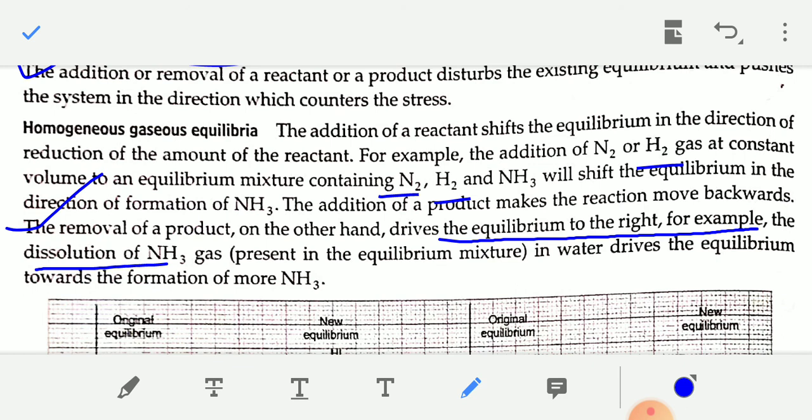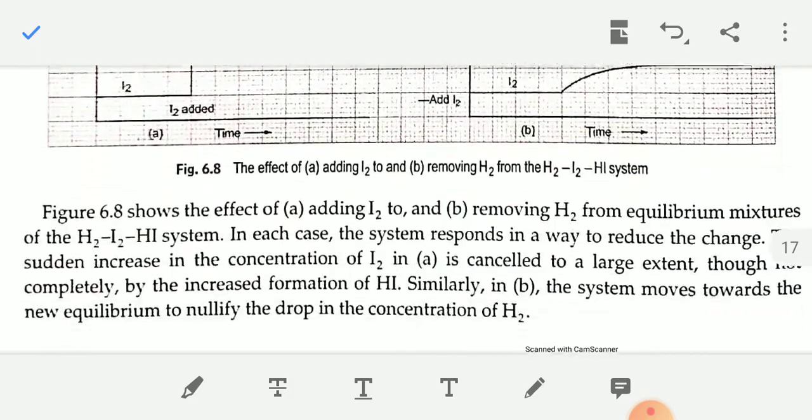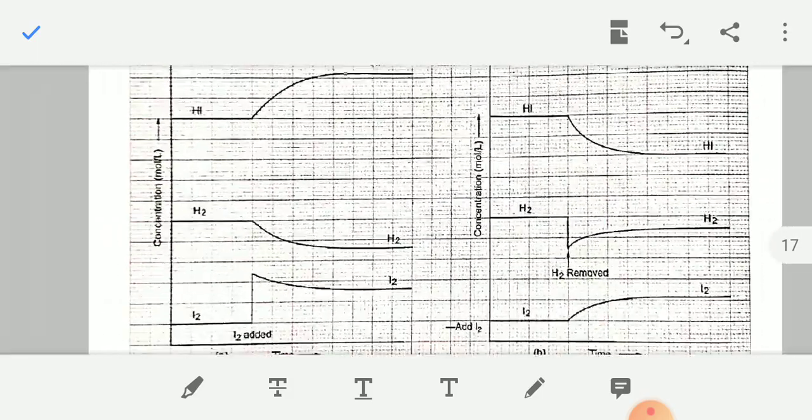And addition of reactants shifts the equilibrium in the direction of reduction of the amount of reactant, that is, the forward reaction. For example, addition of N2 gas and H2 gas at constant volume to an equilibrium mixture containing N2, H2 and ammonia will shift the equilibrium in the direction of formation of ammonia gas, that is, in the forward direction. Graphically it is shown here.